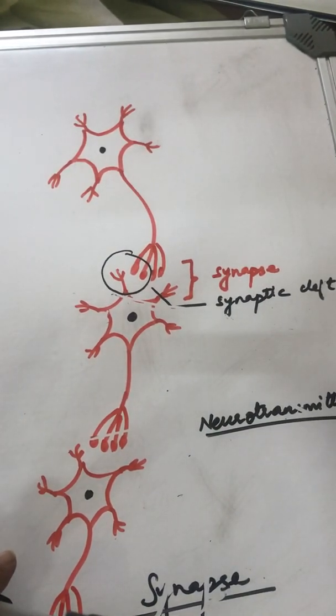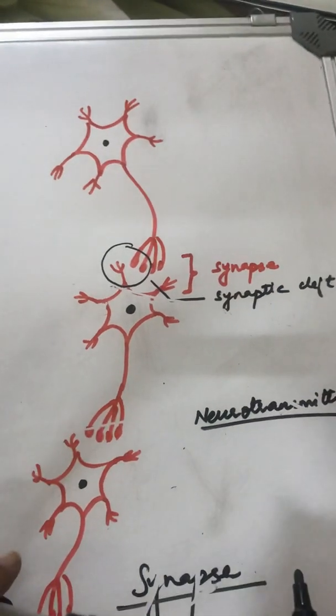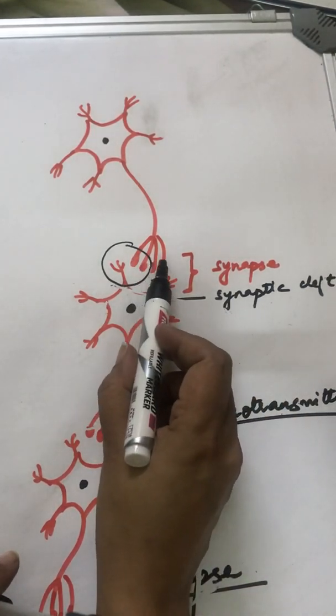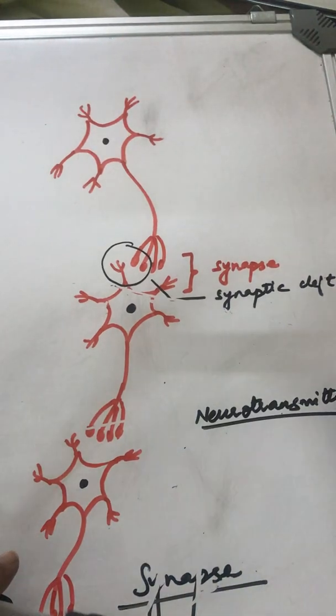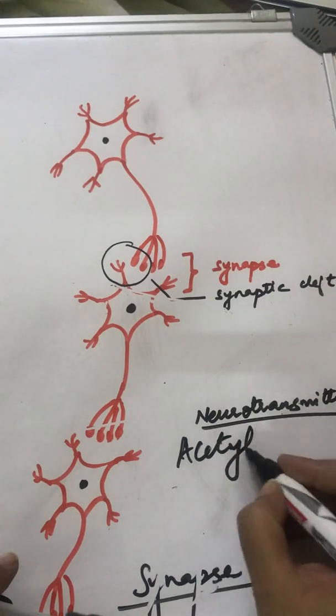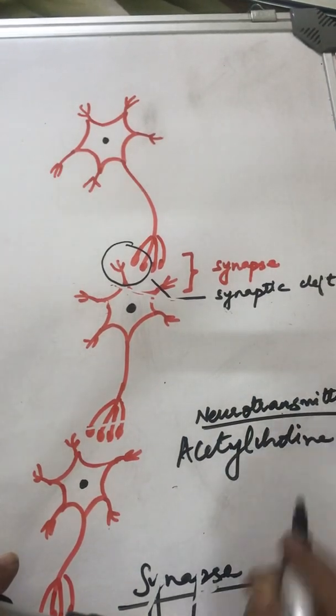Now, how does an impulse move from the axon endings into the dendrons and dendrites without being in contact? If the circuit is not complete, electric current doesn't flow, as you studied in physics. Here also, technically, the circuit is not complete because wires are not touching one another. But yet, the impulse travels. How? Like I was telling you, there are special chemicals called neurotransmitters, which are released by these bulbous endings. A very common neurotransmitter present in our body is acetylcholine. Acetylcholine is an example of a neurotransmitter.